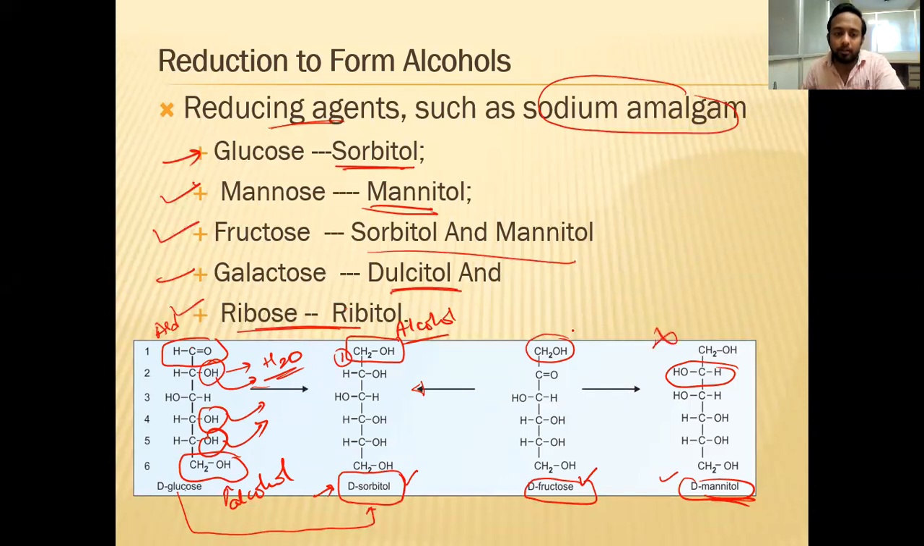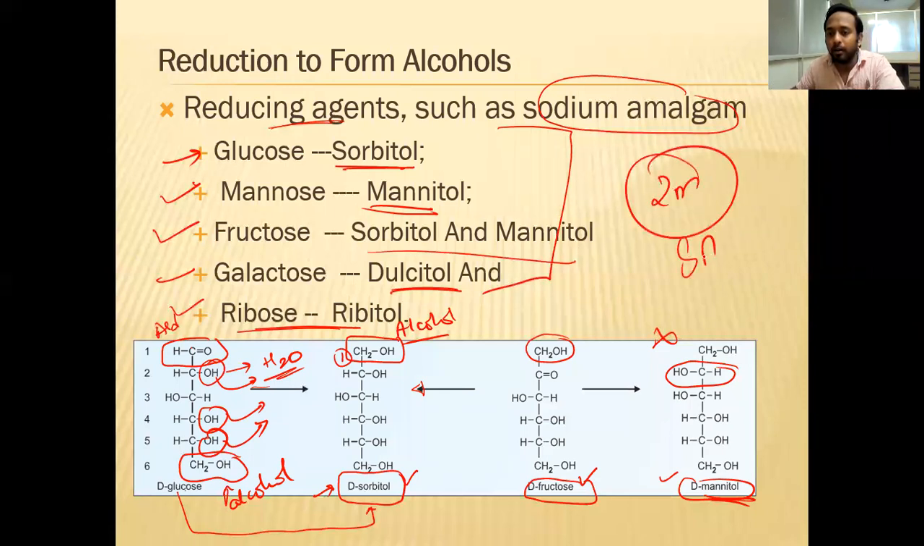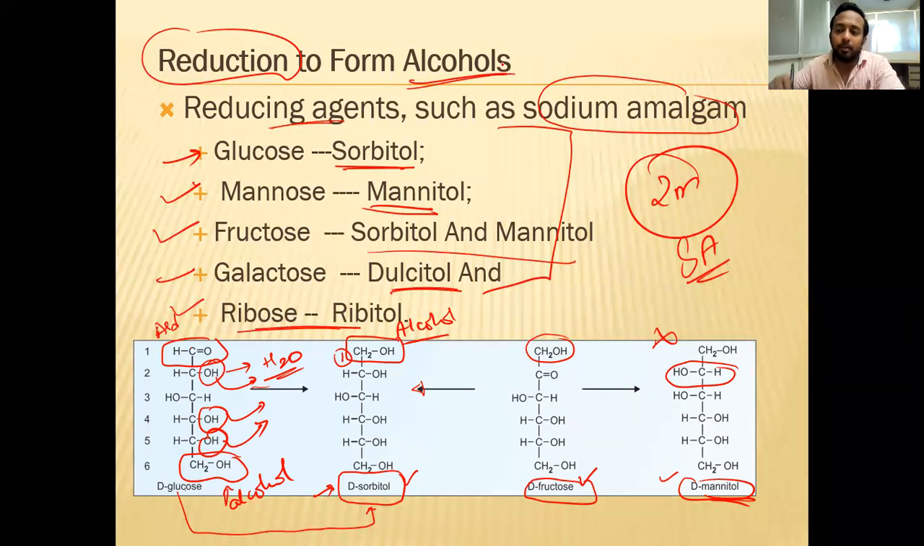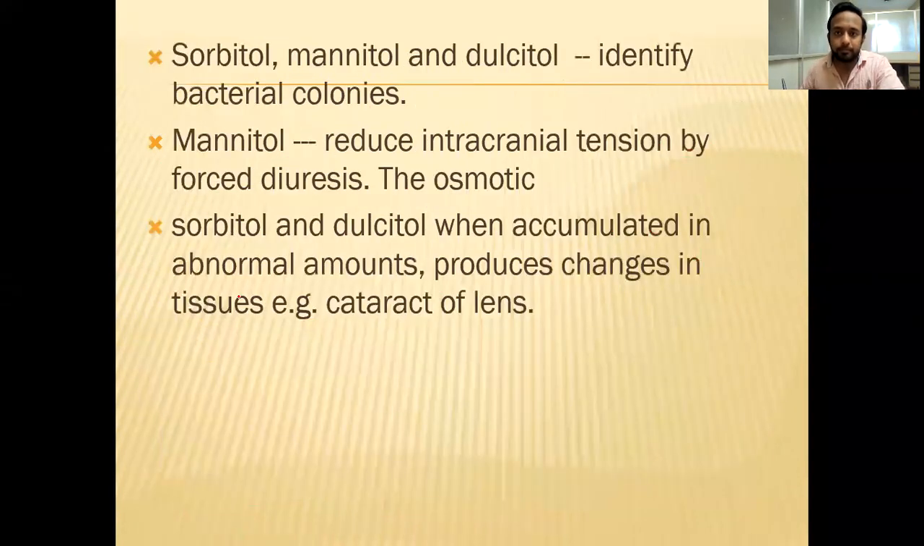You need not draw the structures, but you should be able to write this, because in the exam they'll ask you a 2 mark question or short answer question, where they'll ask you to write the reduced forms of glucose or reduced forms of carbohydrates. They are nothing but the alcohol forms. So the alcohol form of glucose is called sorbitol. Mannose alcohol form is called mannitol, like that. You should be able to write.